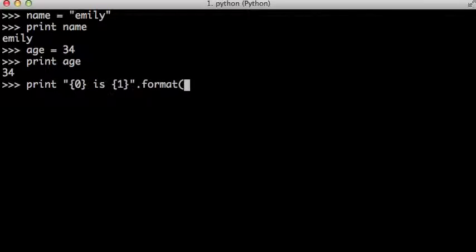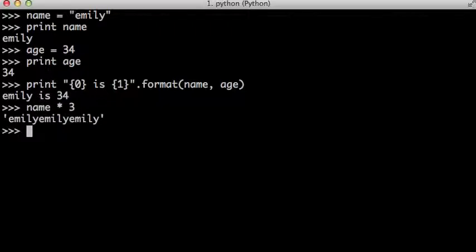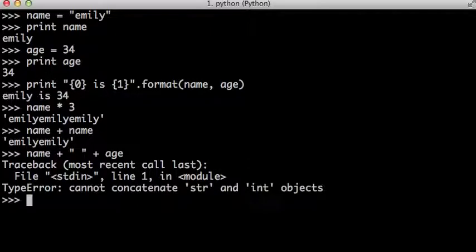This is what we call string formatting, and we are reusing the name and age from before. So our name and age variables can be used in expressions. For instance, we can make Emily's name repeat 3 times. Wow, what's happening? We can add her name. We can add the name and age between spaces. So you have to force that to become a string.